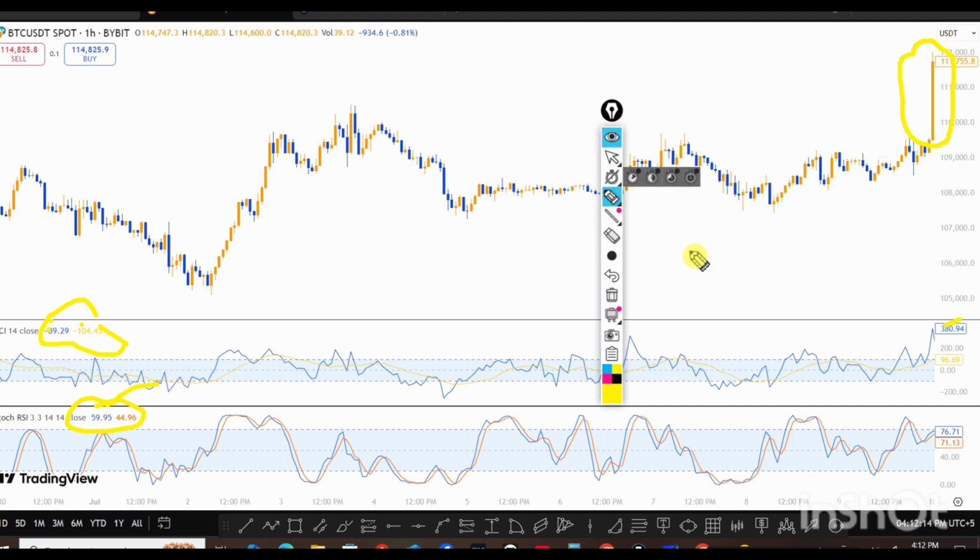The CCI data of the 1-hour chart is still in the oversold region. It is about minus 36.17 to minus 104.21. 104 is still the oversold region. It shows that it is still oversold.